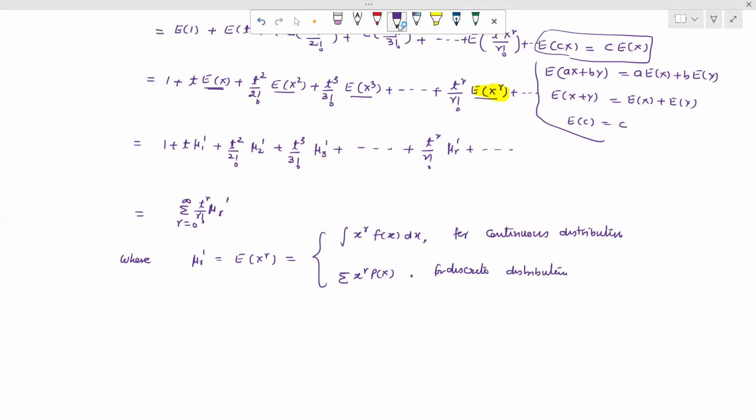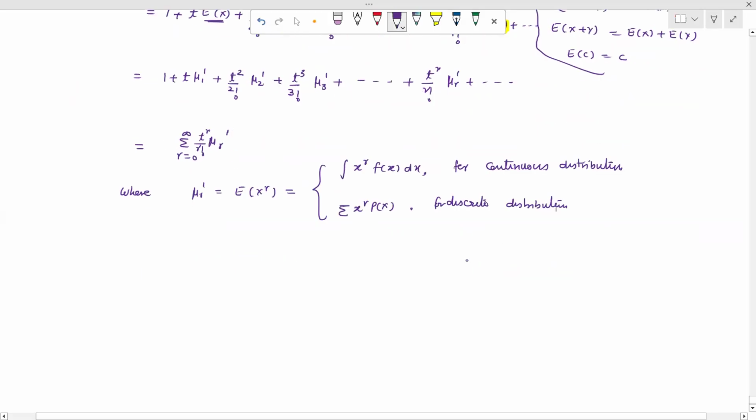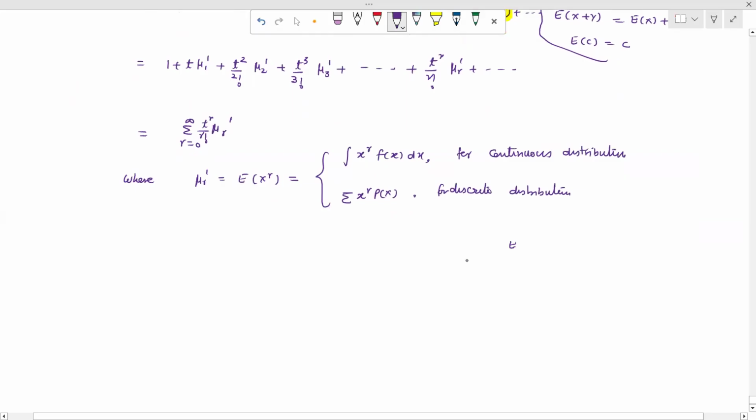This is for discrete distribution. You will remember that when we define expectation, when we calculate expectation of x, what formula do we use? We use the formula summation of x i into p i, meaning we do the summation with i equal to 1 to n. Now in the continuous case, we take the integration of x into f(x) dx. So we do the integration for the same. So this is for discrete and this is for continuous. Similar thing we have written above.